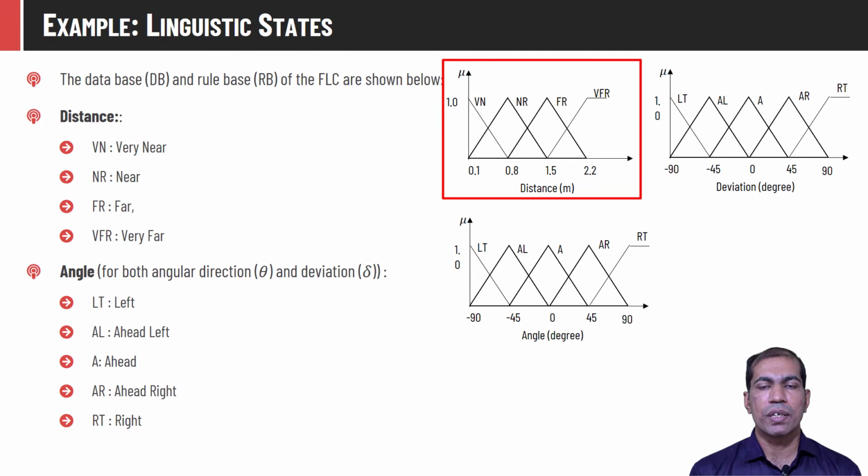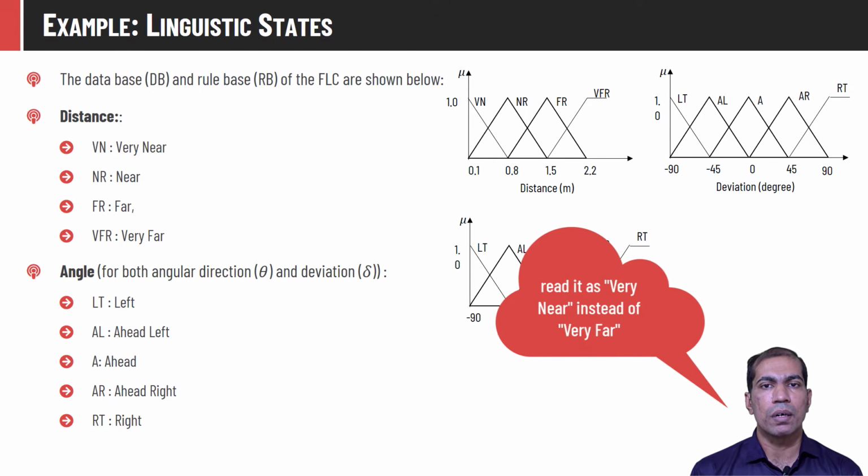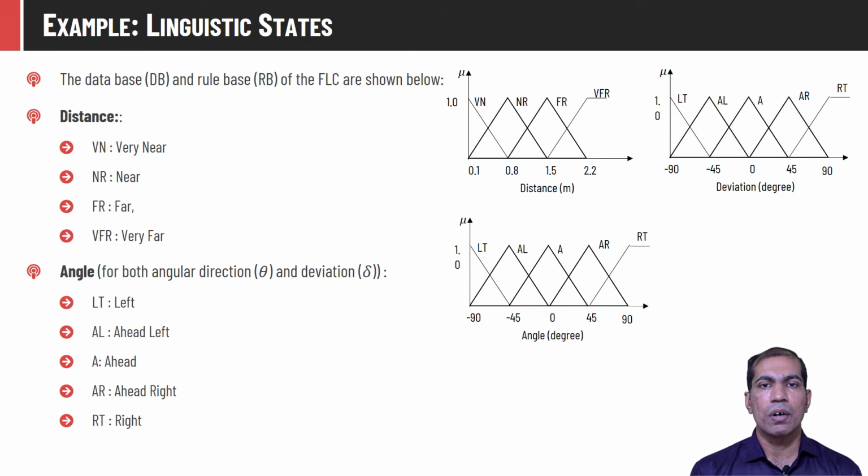As we can see, for distance 0.1, the membership value in the very near set is 1, and in the rest of the other fuzzy sets it is 0. As distance increases, obviously the object will not be very near to the robot. So the membership value of that distance x in the very near set will decrease, and it will increase in the near set. For x equal to 0.8 meter, the membership value in the very near set will become 0, and that will be maximum in the near set.